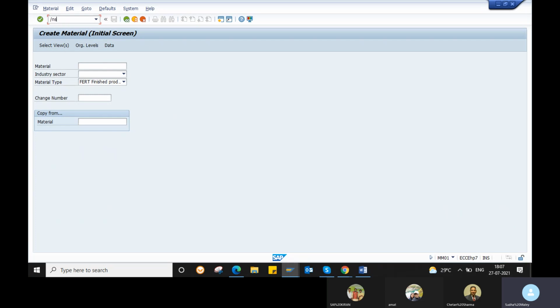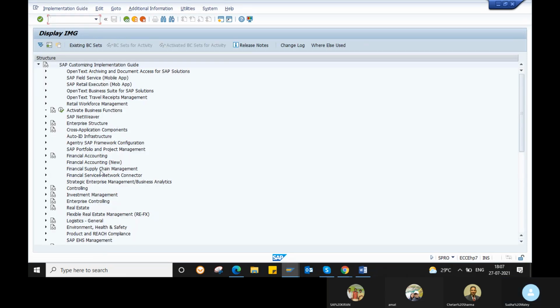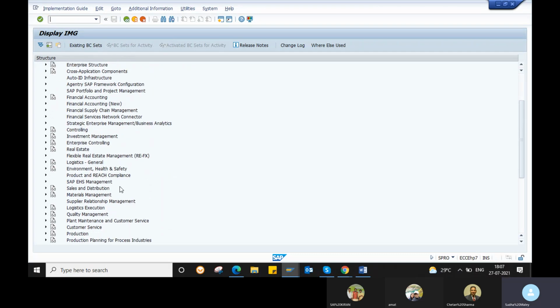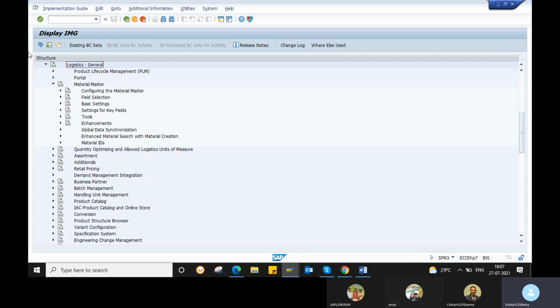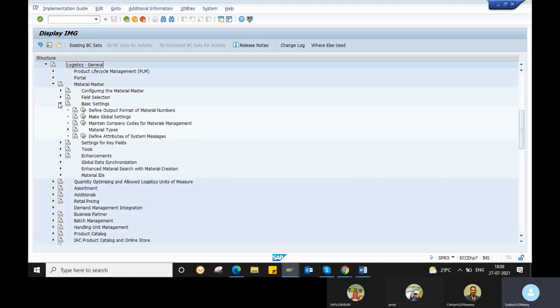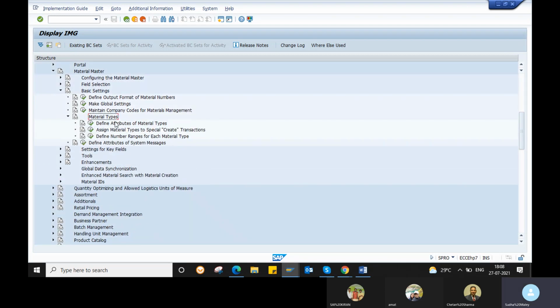So let's go to SPRO. In the IMG, go to Logistics General, then Material Master, and then Basic Settings. In the basic settings, you can see Material Types, which are the attributes of the material type.